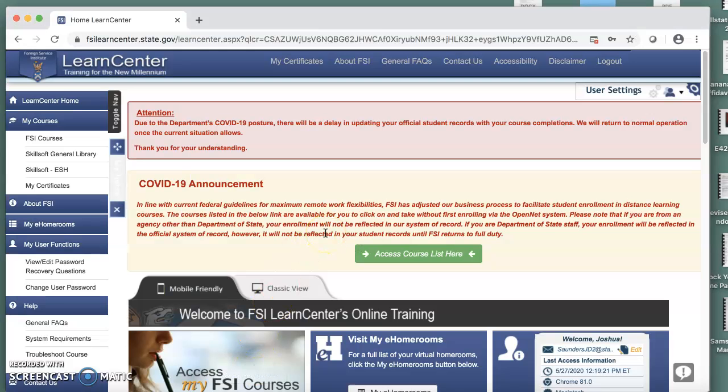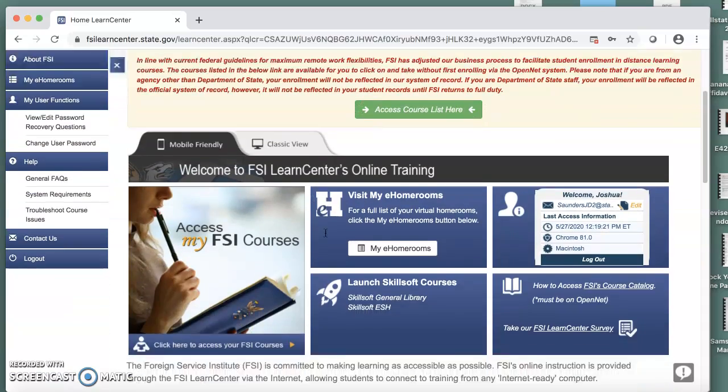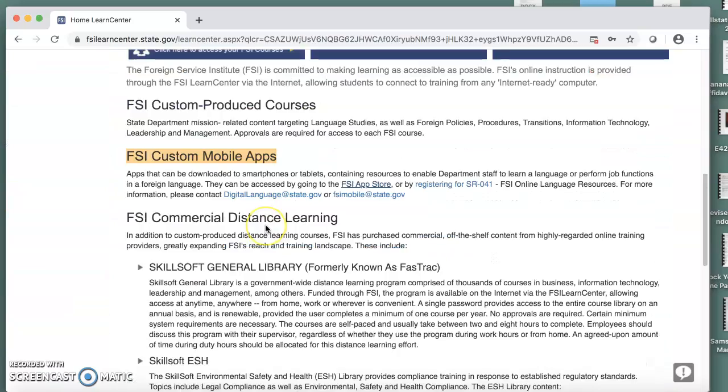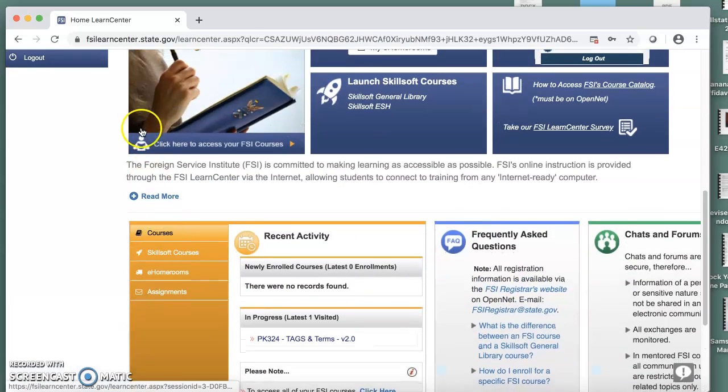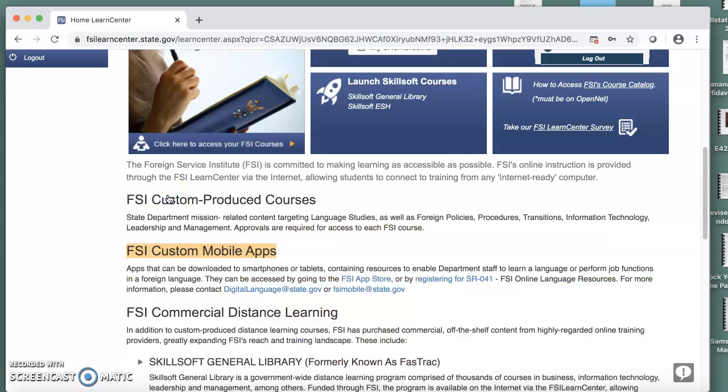To start, log into the FSI Learn Center. Then scroll down the main page until you see the Read More button. Click the Read More button. Under FSI Custom Mobile Apps, click on FSI App Store.